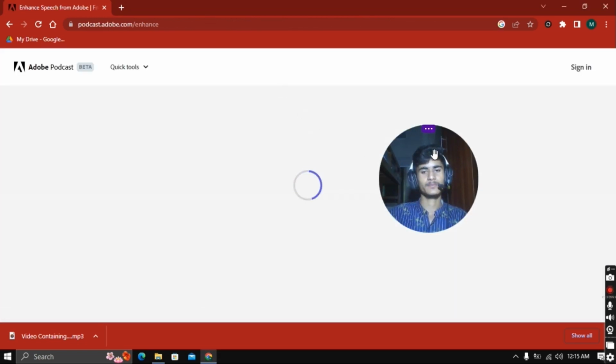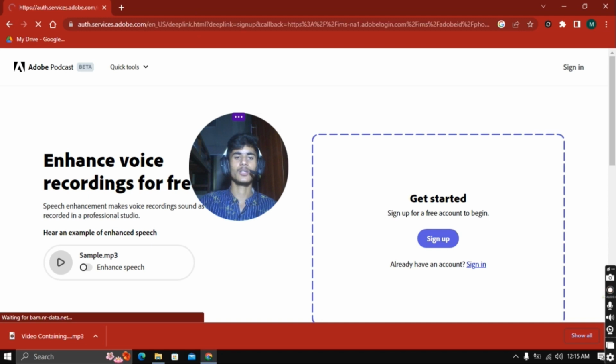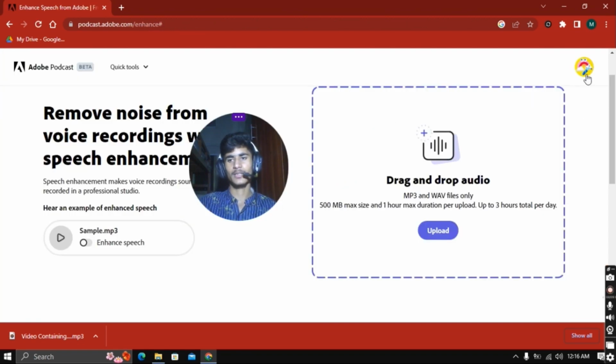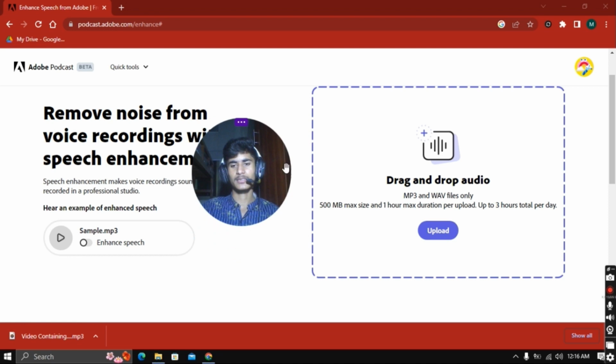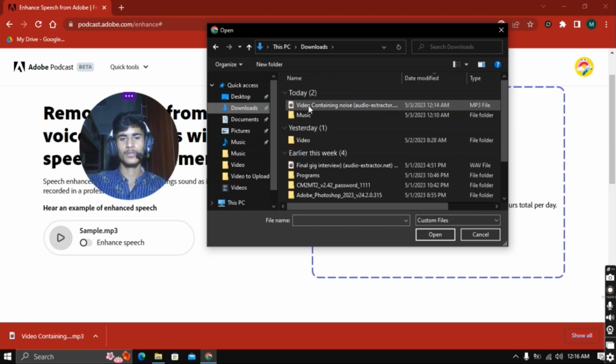Just open it. After that you will get an option of sign up, as you have not registered on Adobe. So I'm going to sign up with my Google account. It is an essential process because it is free and it requires an account on this site. So I'm going with continue with Google. As you can see, I have signed up, and the next step is to upload my MP3 file to remove background noise. So here is my MP3 audio file.